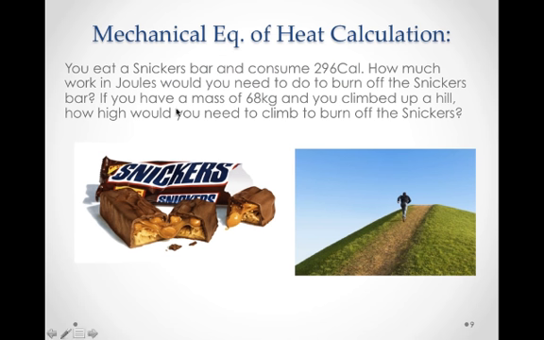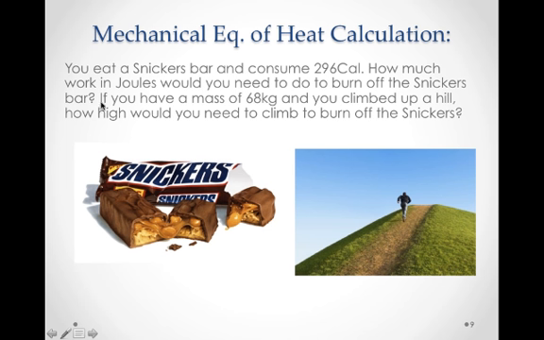So here you have a chance to do some work with the mechanical equivalent of heat calculation here in calories. Let's say you eat a Snickers bar. It has 296 kilocalories, or food calories. How much work in joules would you need to do to burn off that Snickers bar here?